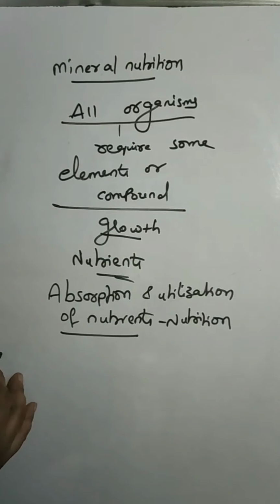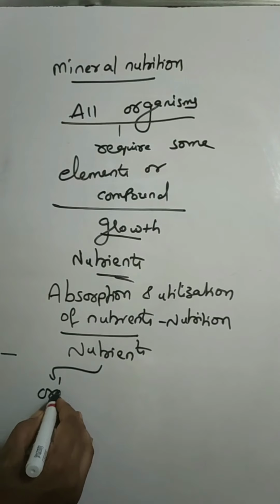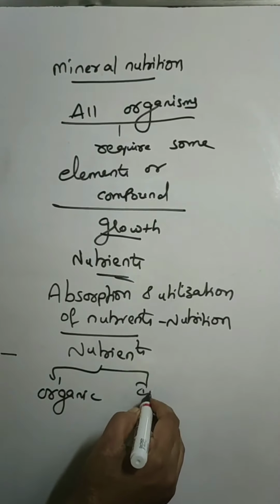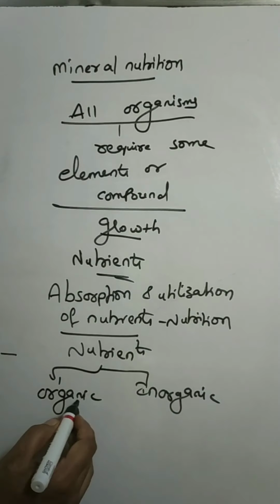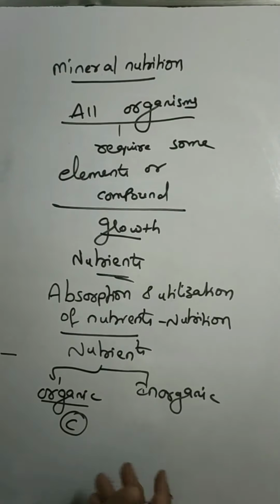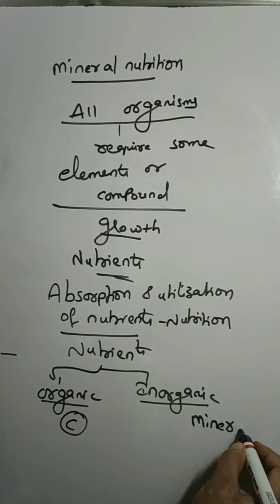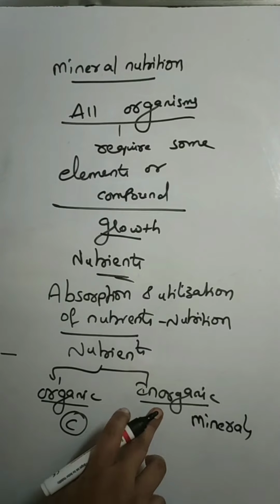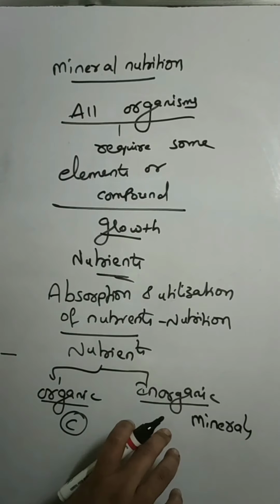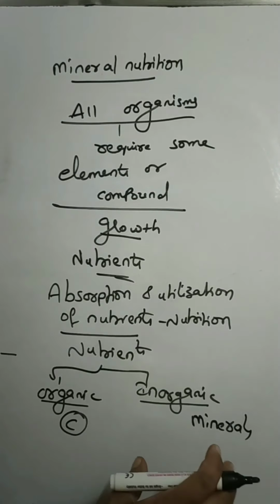And here nutrients are divided into organic nutrients and inorganic nutrients. We know that organic nutrients are carbon containing molecules, right? Carbon containing molecules means carbohydrates, all the biomolecules, carbohydrates, fats, proteins. Whereas the inorganic nutrients, we call them minerals. Minerals and water come under the inorganic, which do not contain any carbon compound. They are the normal minerals.